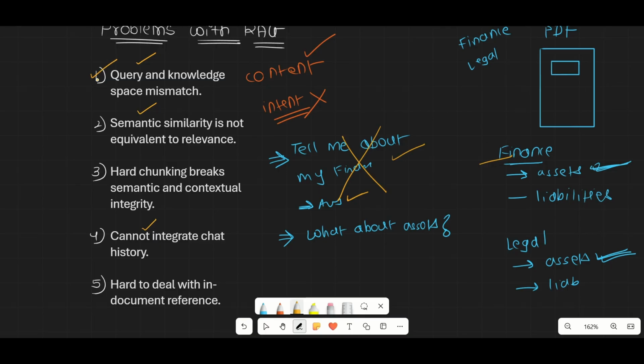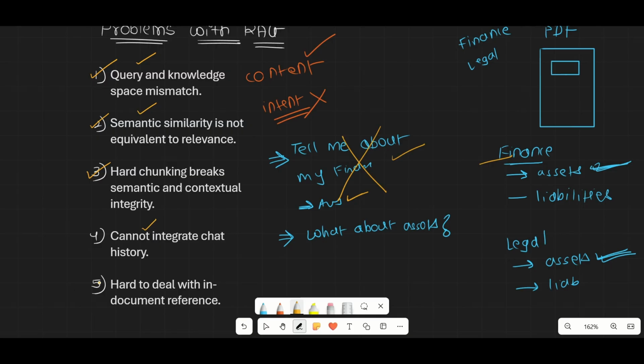Basically your RAG answers you on the basis of content and not the intent. Then semantic similarity is not equivalent to relevance, we also spoke about it. Then we also spoke about how hard chunking breaks semantic and contextual integrity, so we also understood the meaning of that. Then we also talked about how it cannot integrate chat history, and it is hard to deal with in-document references.